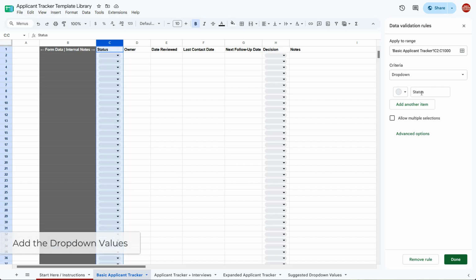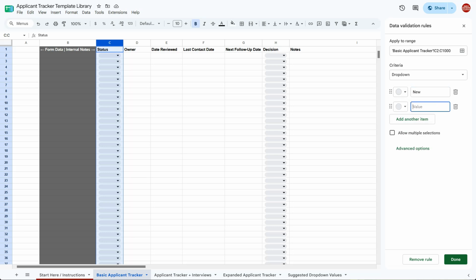Now here is where we want to enter the different values for it. So you can just start typing in there, and you can either click on add another item or you can click enter and it'll automatically add the next item.